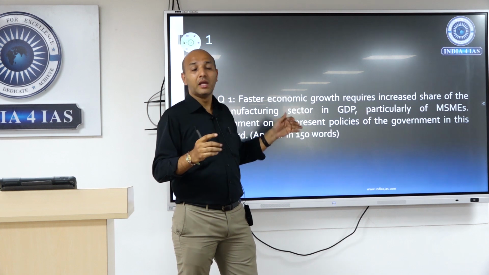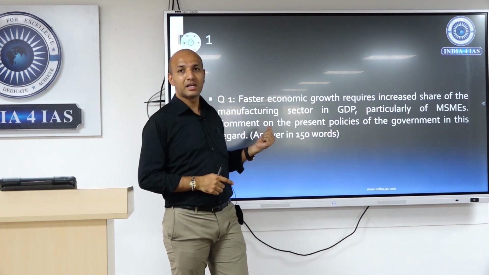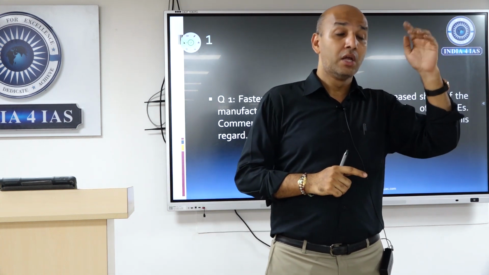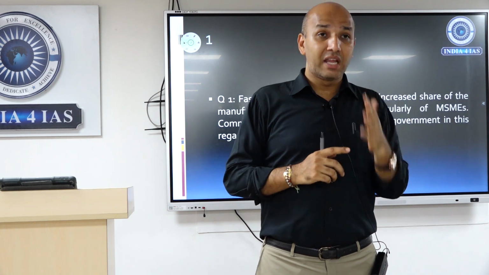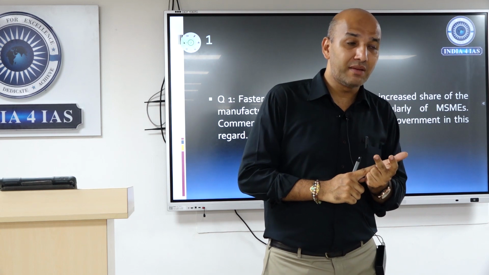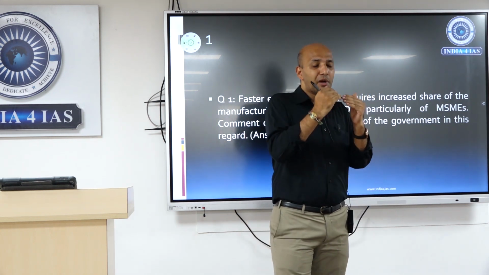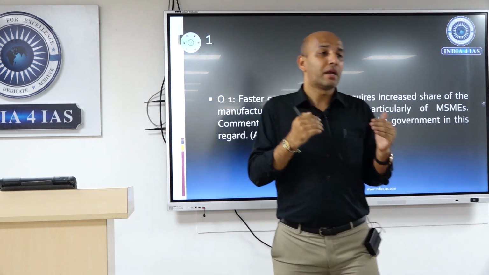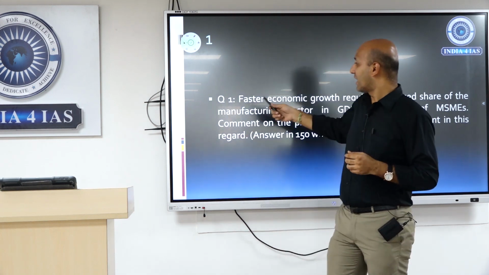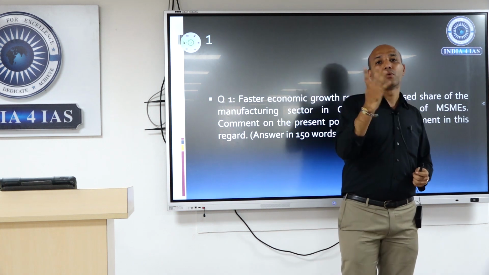So an initial introduction on the importance of manufacturing sector for India's economy, then the benefit or importance of MSMEs specifically in the manufacturing sector, and then directly go into the present policies of the government in this regard, specific to the manufacturing sector. Starting from Make in India policy, the New Industrial Resolution, Mudra, production linked incentive schemes, all these are related to the manufacturing sector. If you are able to identify 3 or 4 government schemes that have come in the last 2 to 3 years, specifically targeting the manufacturing sector and emphasizing MSMEs, that would be good.